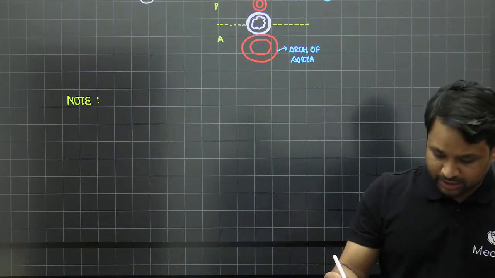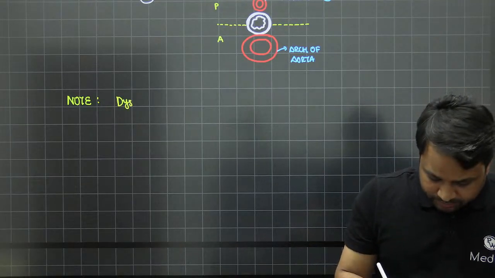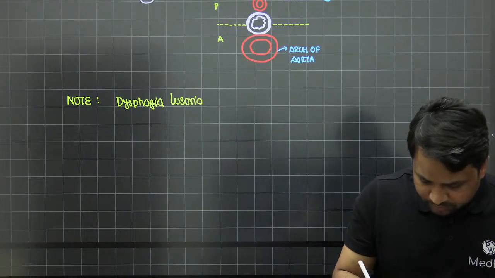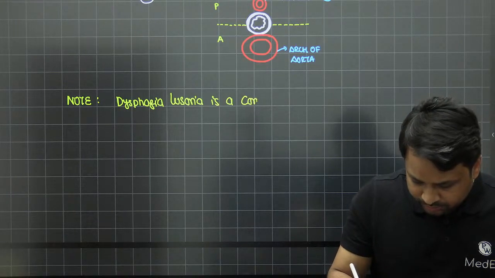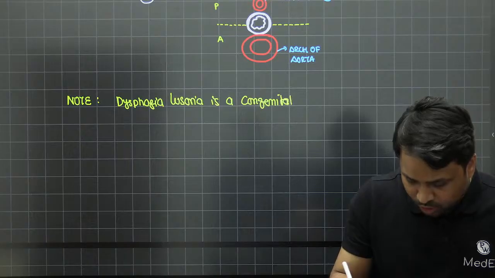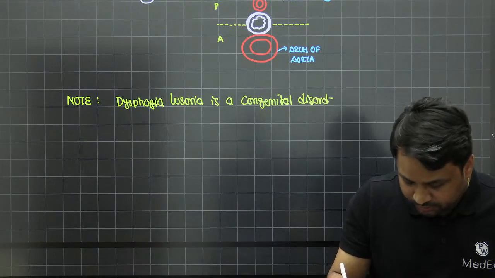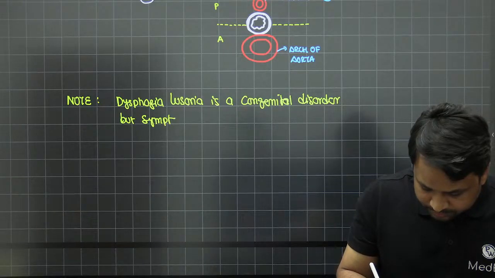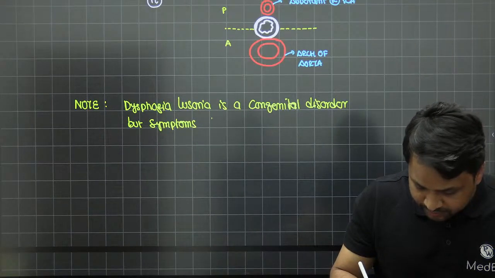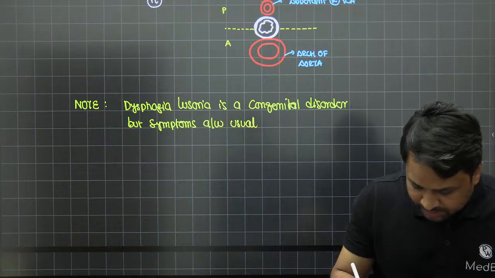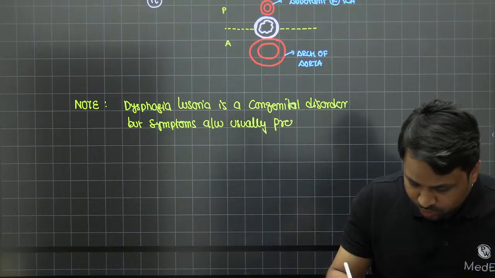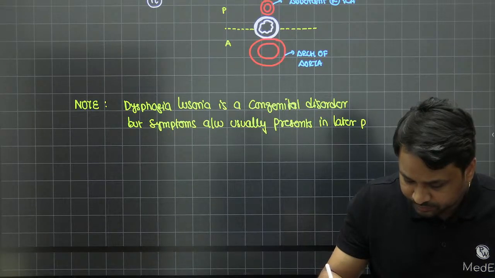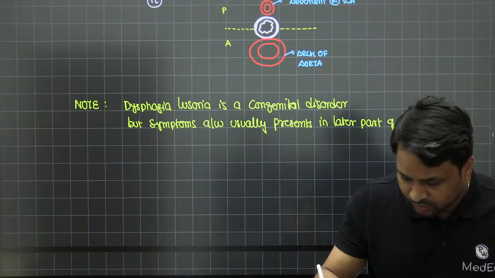Now, what is the note point here? Dysphagia lusoria is a congenital disorder, but symptoms associated with it usually present in the later part of life.